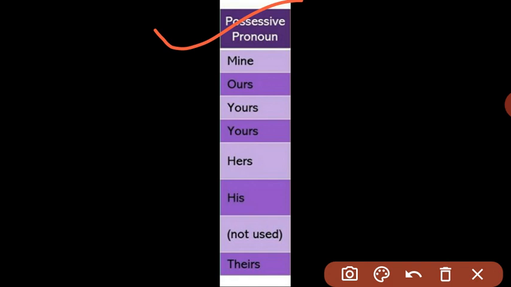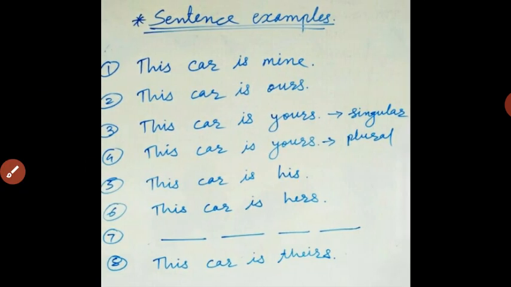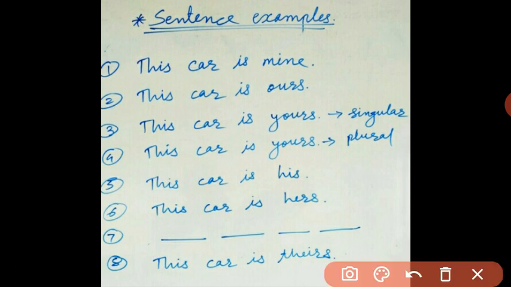How it works we will see, but before that focus on these two words. What is mentioned here? Not used. It means the possessive pronoun form of the word it, or of the pronoun it, is not used. Remember. Let us see the sentence examples. Here are those. This car is mine. Which word is showing the possession over here?